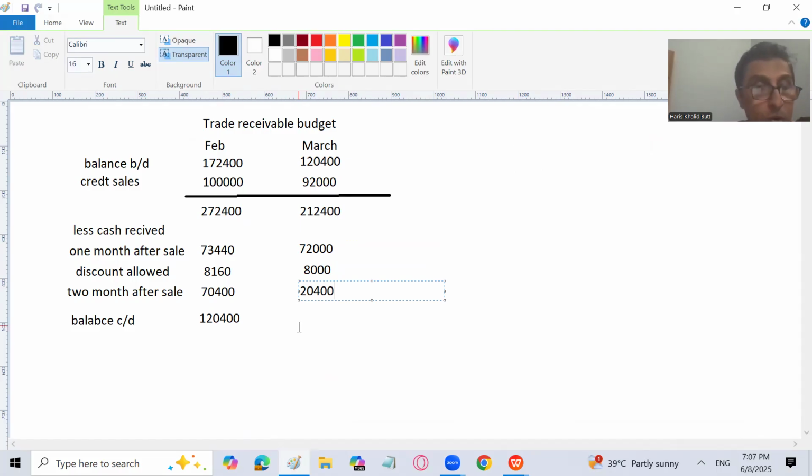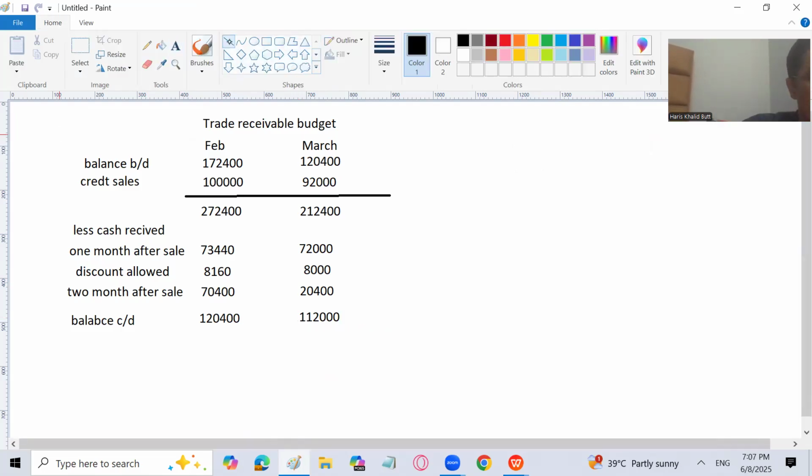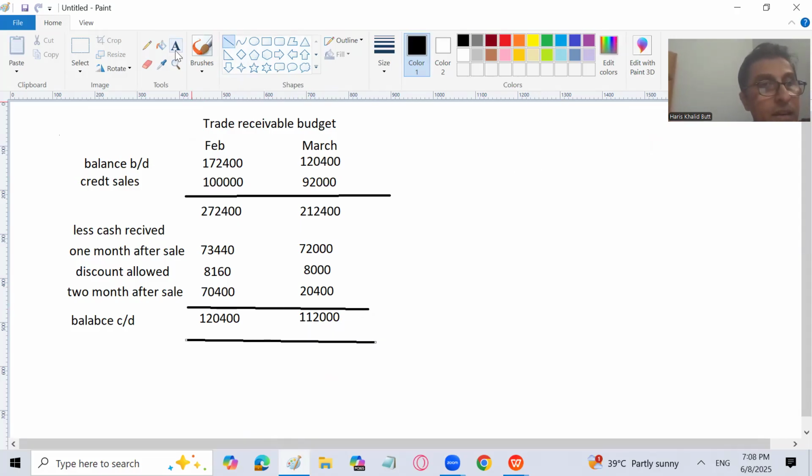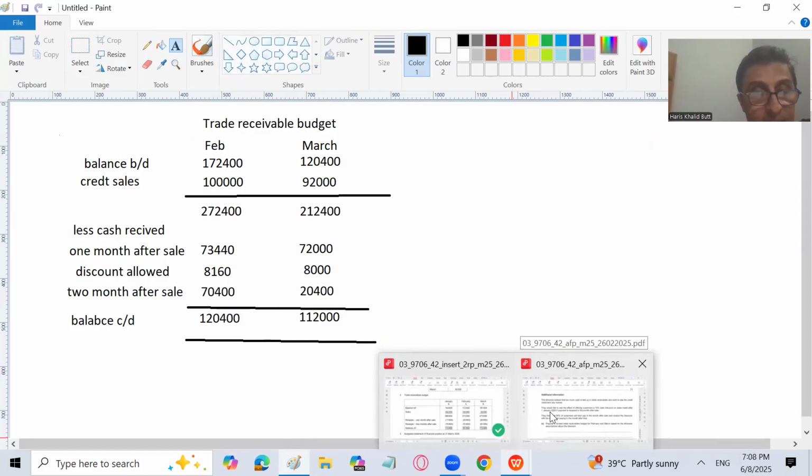Okay. Now from the total we will subtract the balance carried down. I will calculate 112,000. So this is how I will prepare the trade receivable budget for February and March and the balance carried down. We are done with that. So this is basically the answer of this particular part. I hope you understand the point.